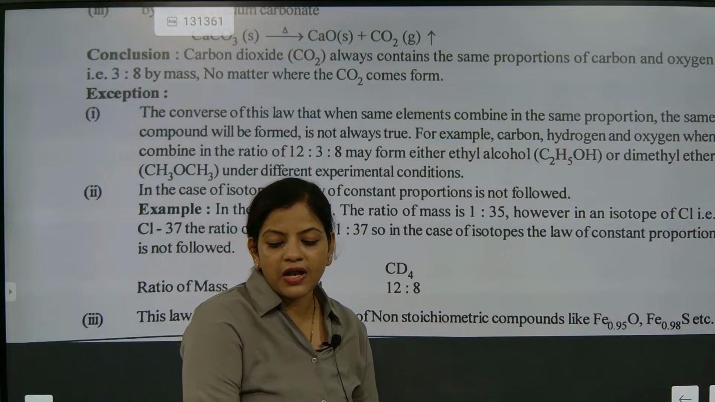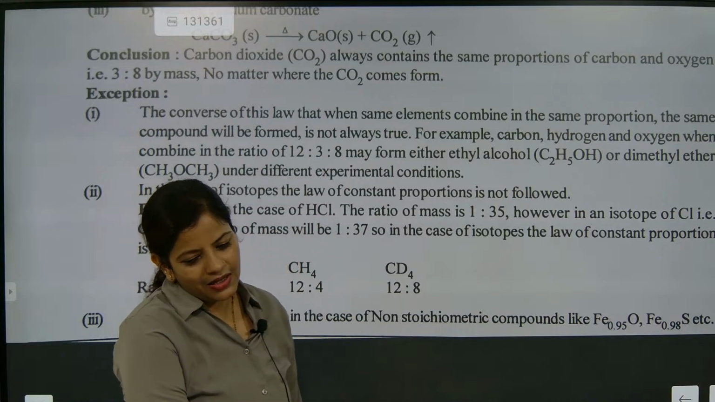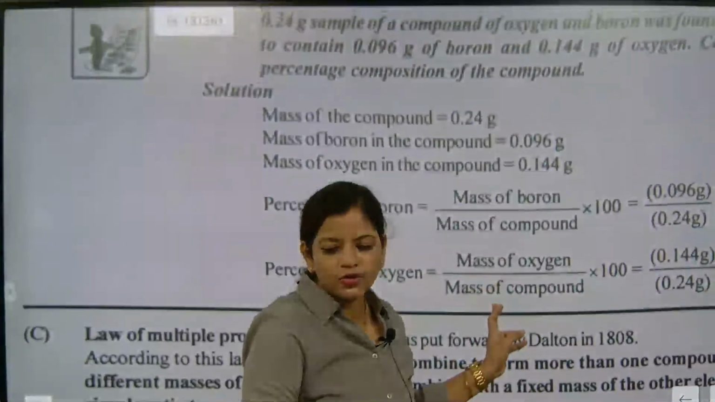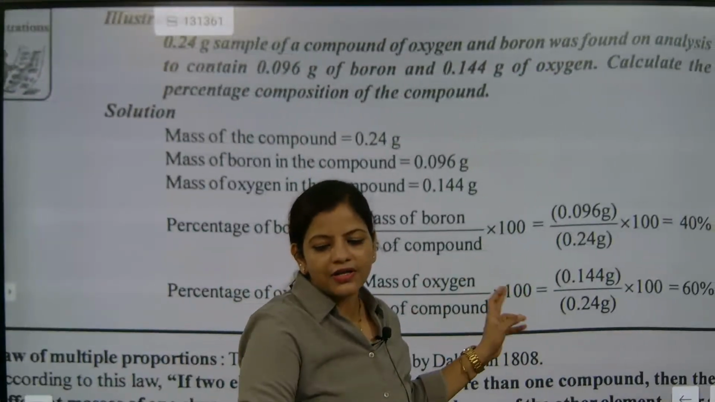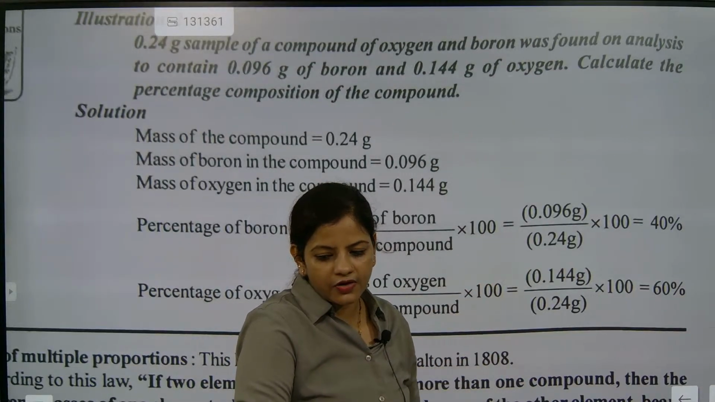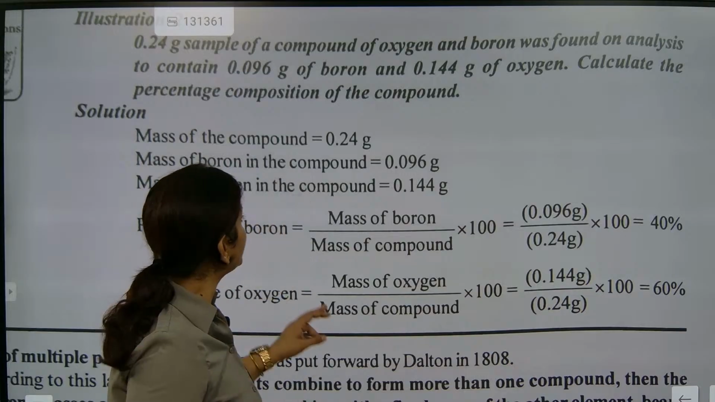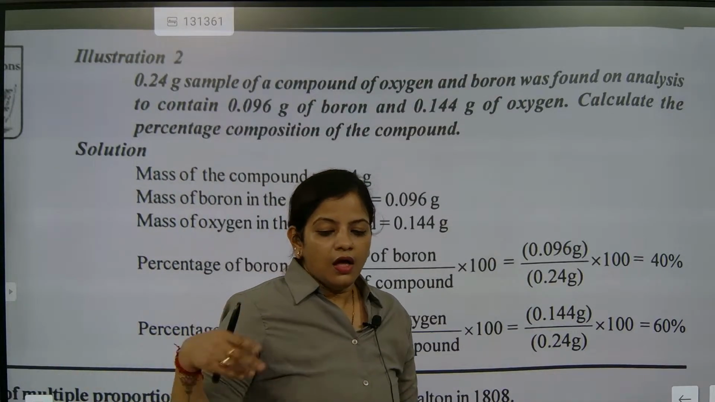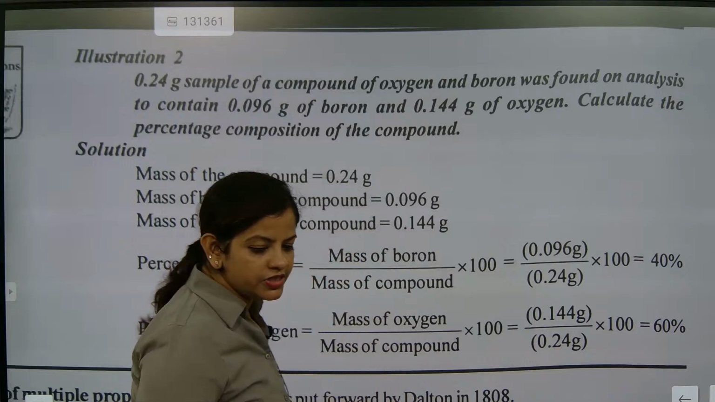Example: hydrogen and carbon. See, many elements are there. Their compounds are exactly considered as isotopes. That's a different case. We can take care of that. Now look here. We are going to talk about a 0.24 gram sample. I'm going to solve one question. Just check this one out.